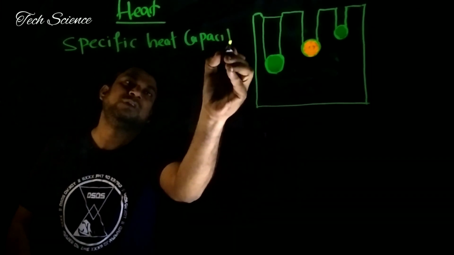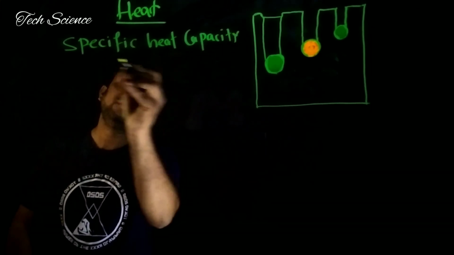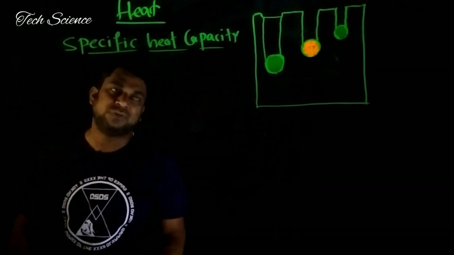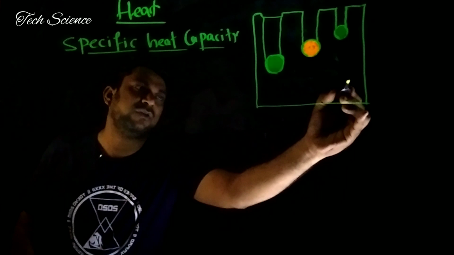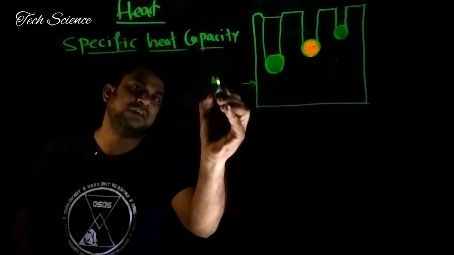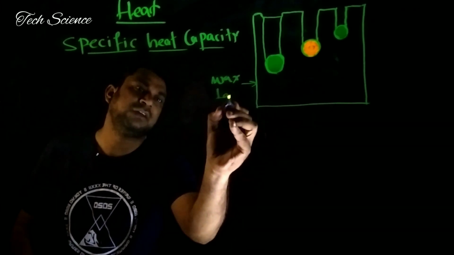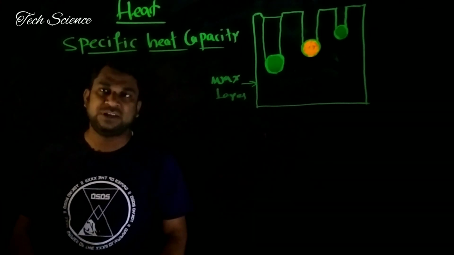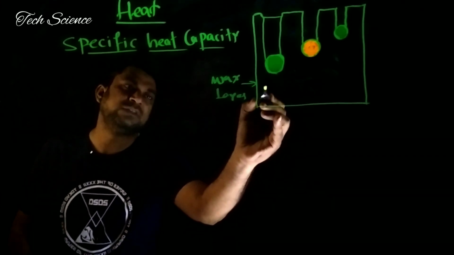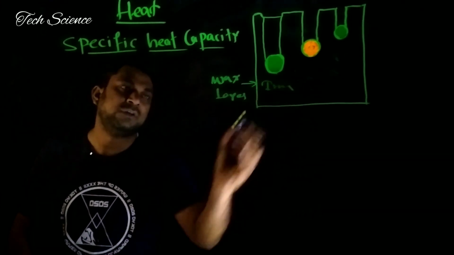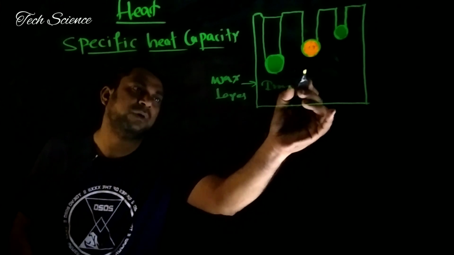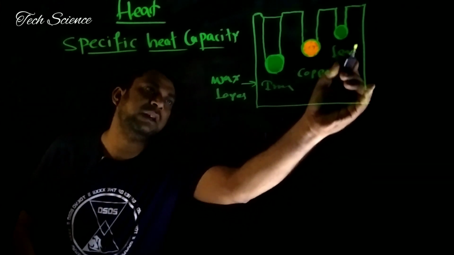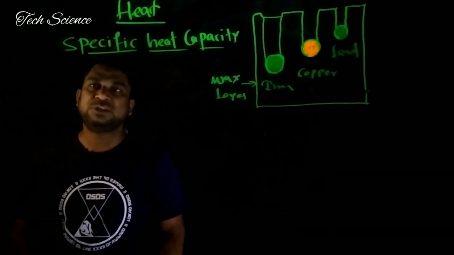This is the point for which we have a very small activity. First of all, we complete this activity, and then we move on to the next one. Here is what is called the wax layer, a thick wax layer, and we have three spheres. The first sphere is made of iron, the second is made of copper, and the third is made of lead.